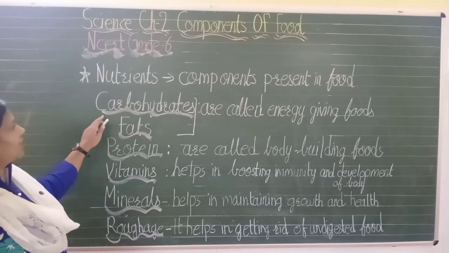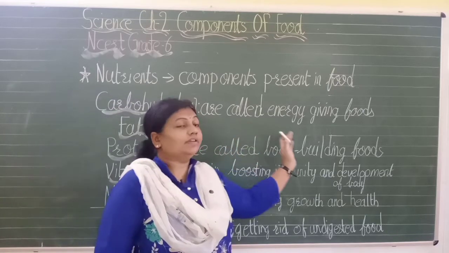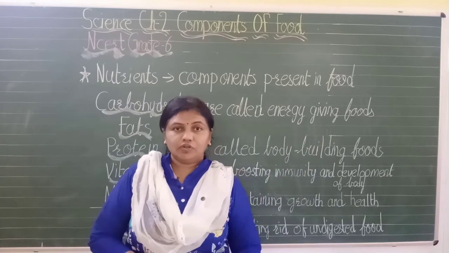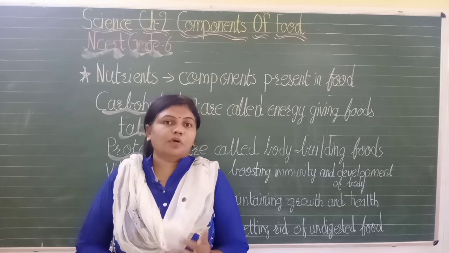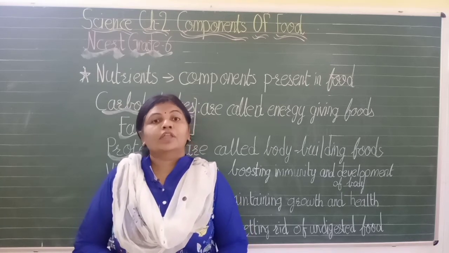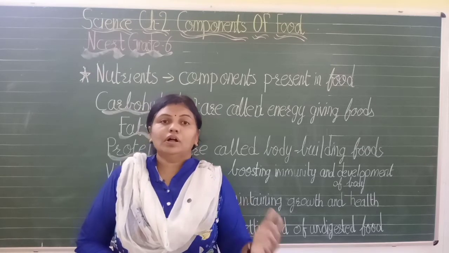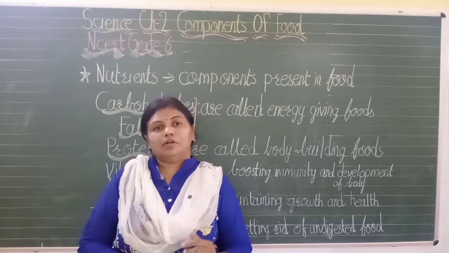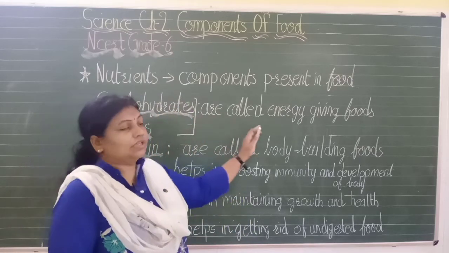First of all is carbohydrates. Carbohydrates are called energy giving food. Especially a sportsperson will require more carbohydrates in their food because they need a lot of energy compared to an officer who is sitting in the office.